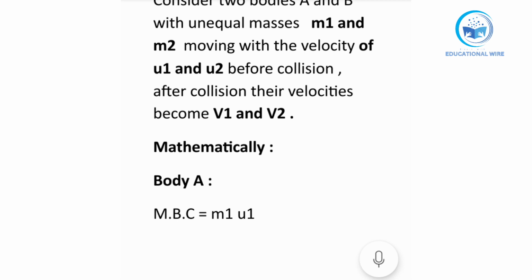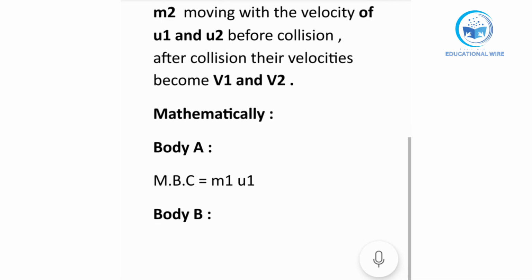After that, in body B, body A is this. I should write here B separately. Just wait. In body B, we are again having momentum before collision is equal to, we were having first body A is m1 u1, second we are having m2 and u2.